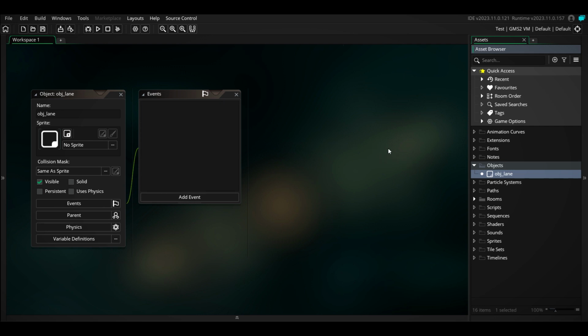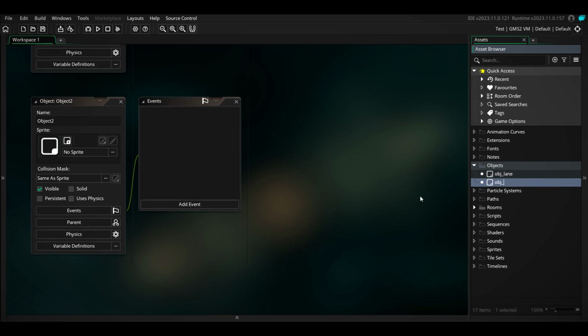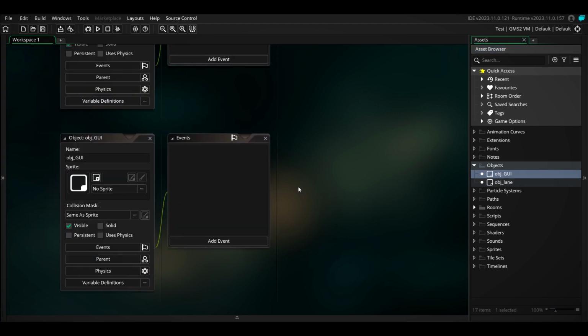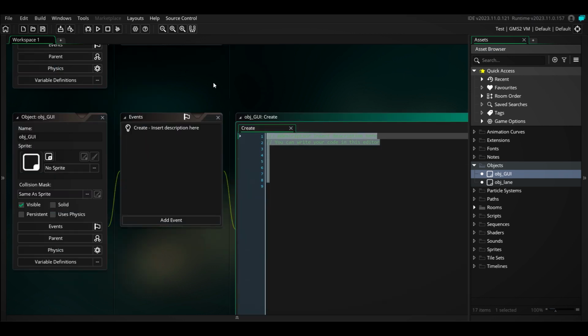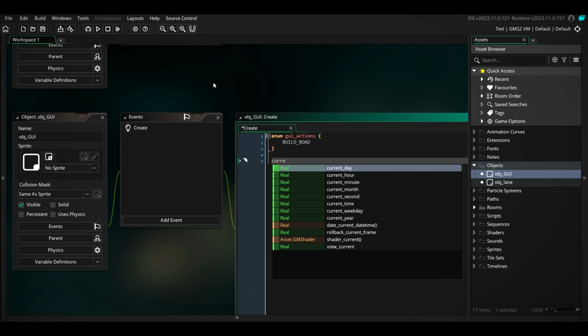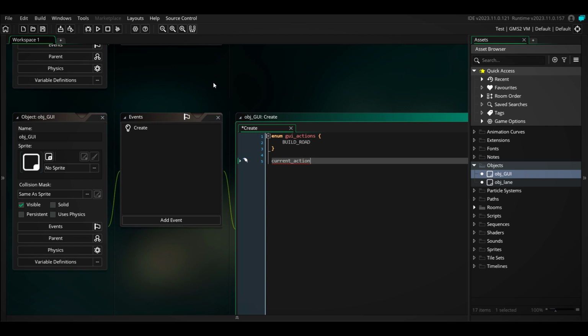Okay, so we're going to make a lane today, and we're going to make an interface. We will call it graphical user interface, because later on this will also be handling the actual buttons on the screen. So let's start by setting a few things here. We can make an enum that we will call GUI actions. One of them will be a build road action, and that is essentially what we're going to do today. We will define these as current actions. Current action is equal to GUI actions.build road.